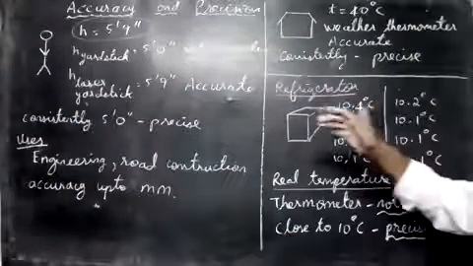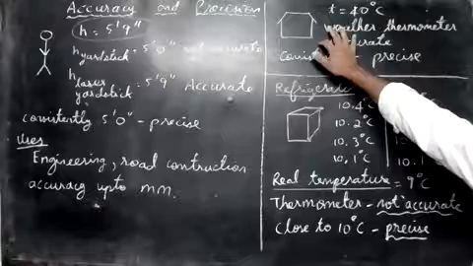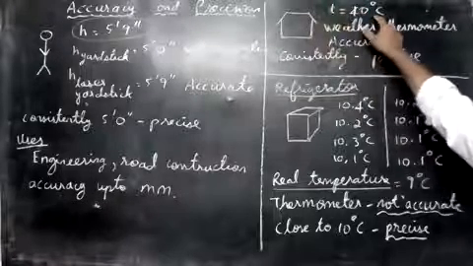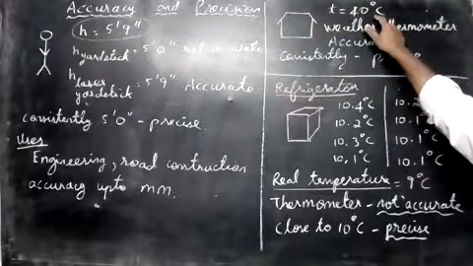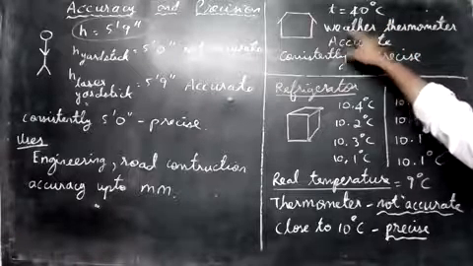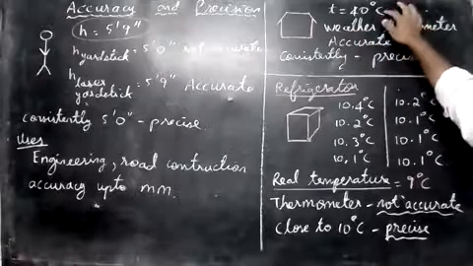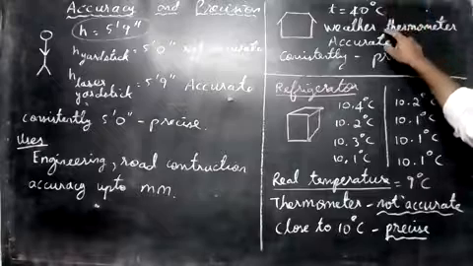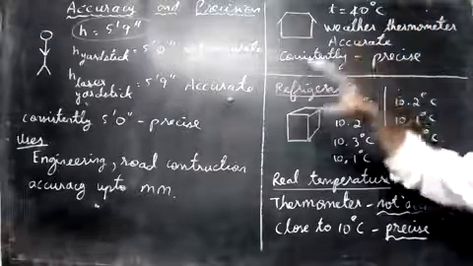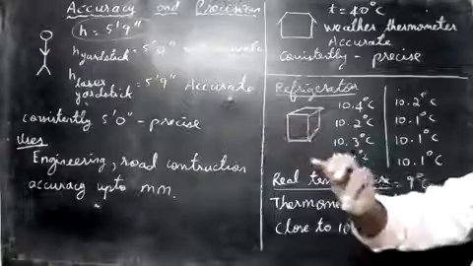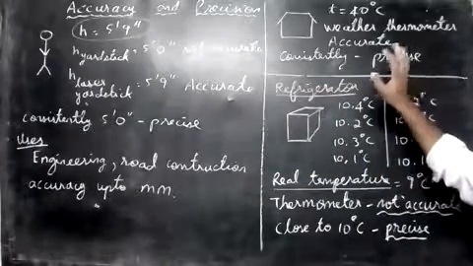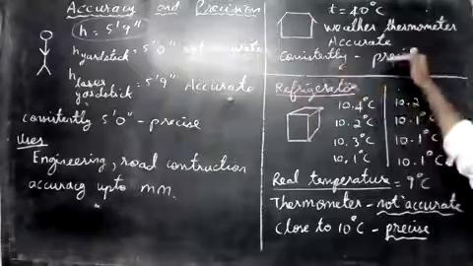Let's go on to the second example. Let's take a house. The outside temperature is 40 degrees Celsius, maybe in the plains; in the hills we get less temperature. It is shown by the weather thermometer. If this temperature, 40 degrees Celsius, is shown by the thermometer, then we say it's accurate. If we take readings at each second interval and it always shows 40 degrees Celsius, we say it is precise. If it repeats, we say it's precise.